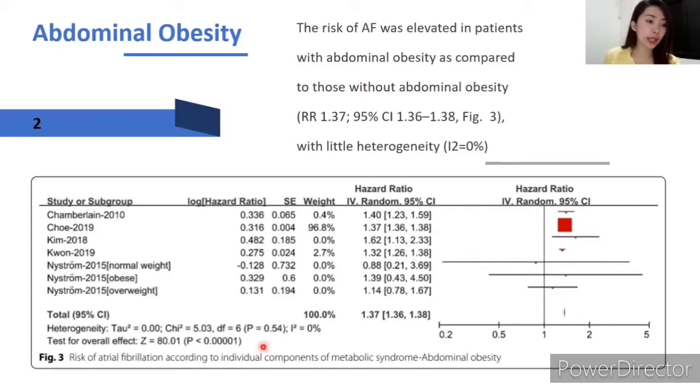It is also worth noting that when abdominal obesity was analyzed in various populations, normal, obese, overweight, the results showed that abdominal obesity could not be proved to have a higher risk. So the meta-analysis is quite good to be interpreted since it is 0.